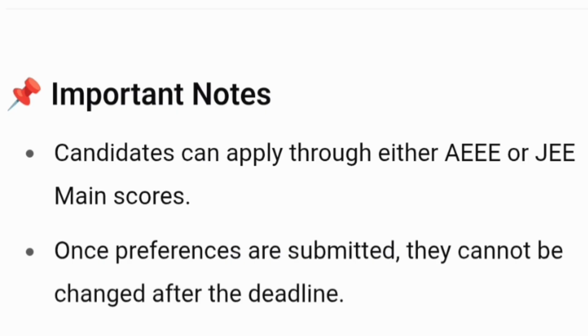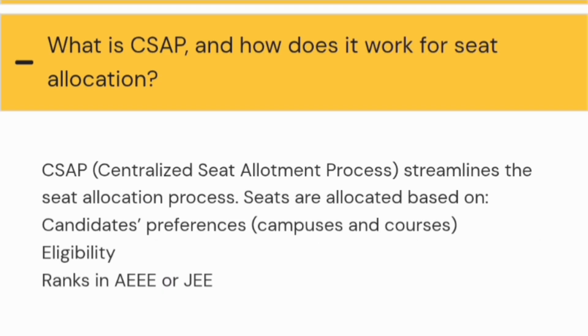Hope you understood that there are two modes of admission, AEEE or JEE Main scorecard. Students who want to apply only through JEE Main can pay the fee of 500 rupees and upload their JEE Main scorecard, and then they will be considered for the counseling process. I will talk about the complete counseling process now. Before that, you should note that once preferences are submitted, you cannot change them after the deadline. So you have to put your preferences very carefully. I will cover that, don't worry.